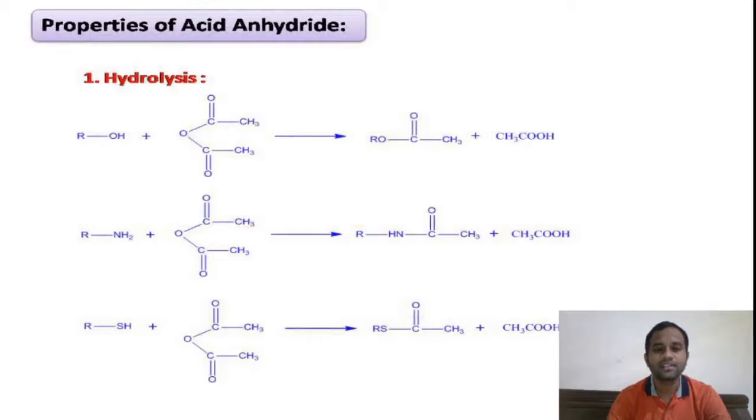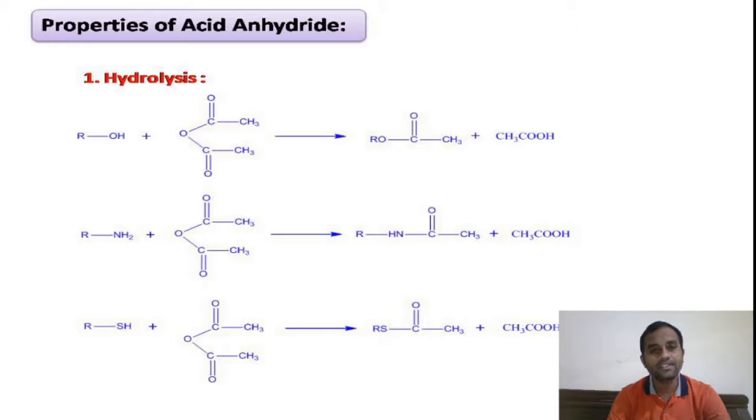Coming to the properties of acid anhydride, right? The acid anhydrides are also irritating to the lungs. They have an irritating smell, and acid anhydride is somewhat less reactive compared to the acid chloride.